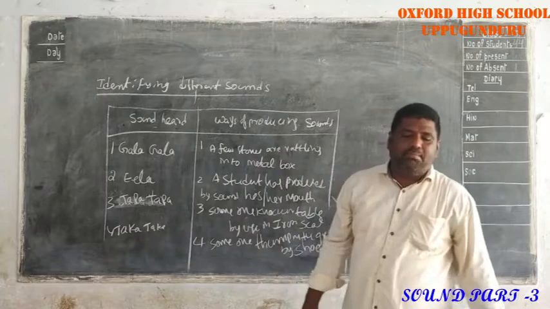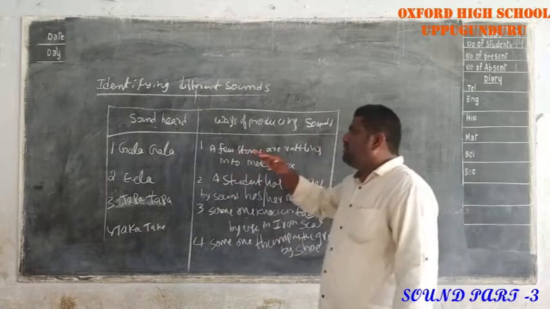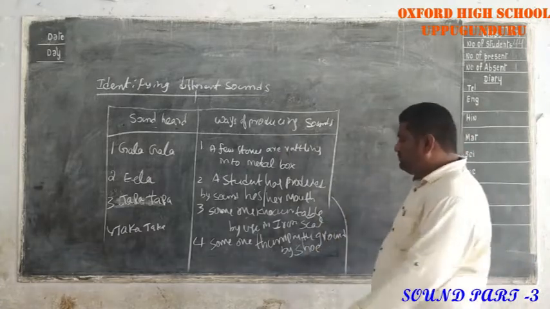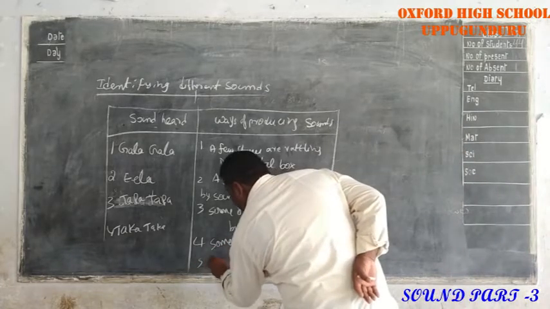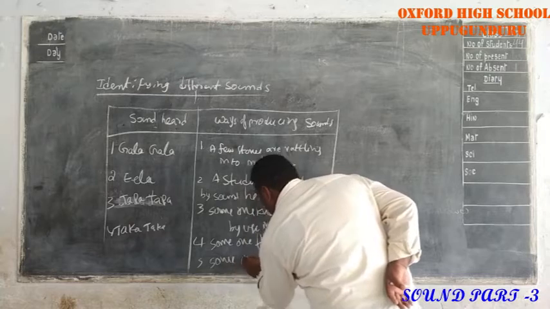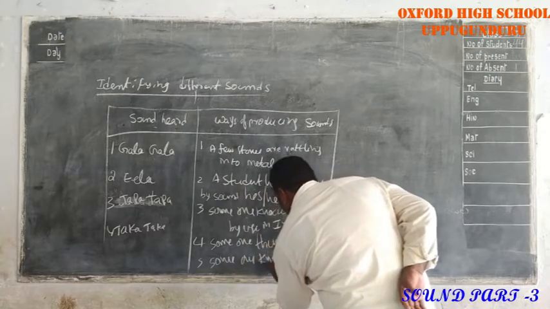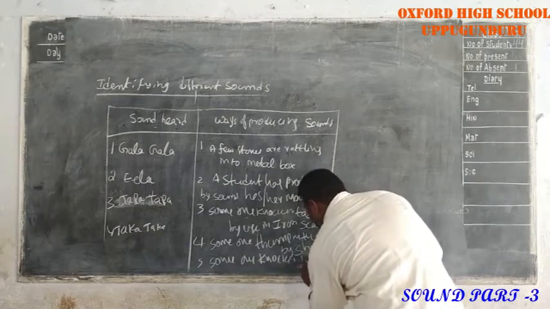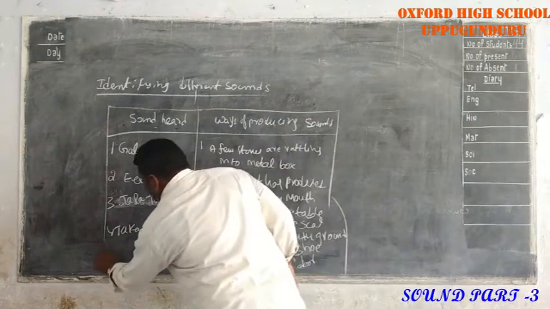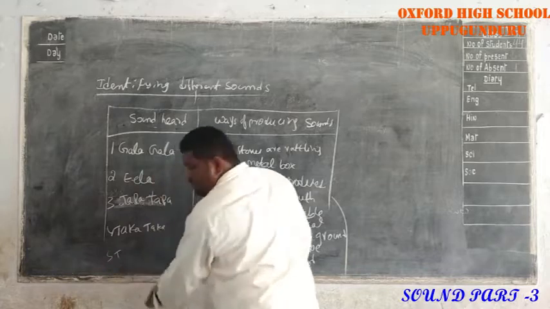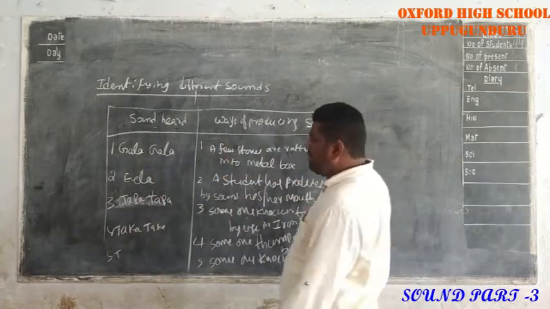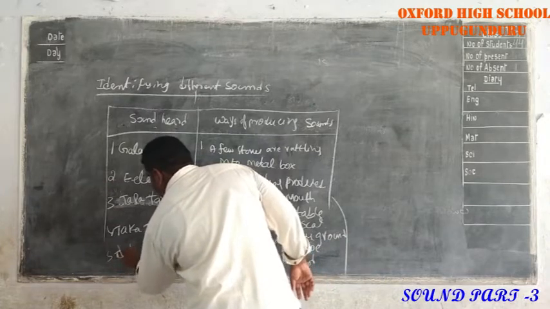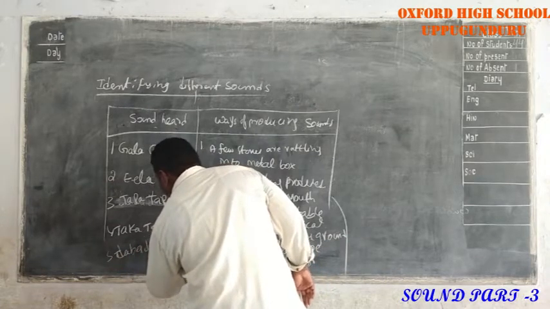Next, someone is knocking on the door. Which sound is coming? Daba daba. The fifth one: someone is knocking on the door. Which sound is coming? Daba daba sound is coming.